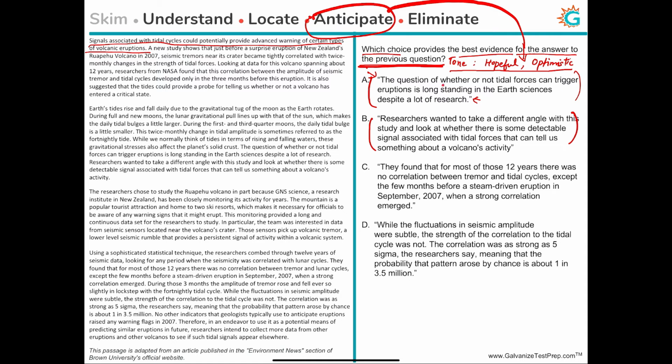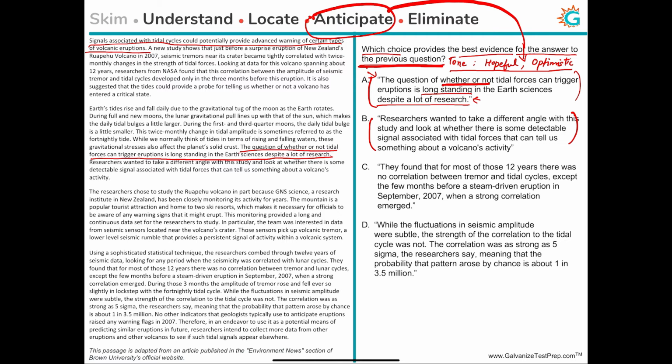Choice A. The question of whether or not tidal forces can trigger eruptions is long-standing in the earth sciences despite a lot of research. So this particular choice refers to this sentence. A lot of research was done and they have not really gotten any conclusion on this yet.